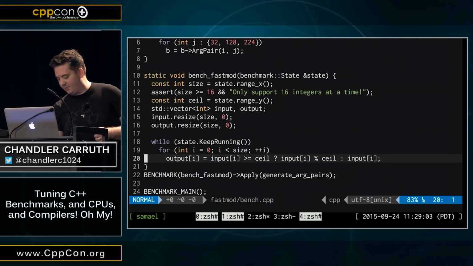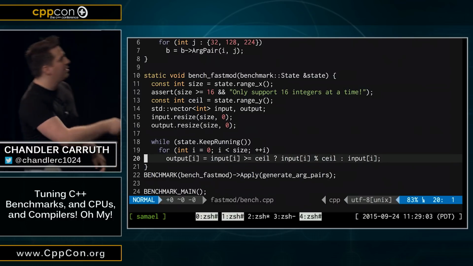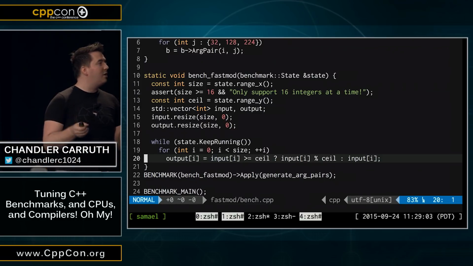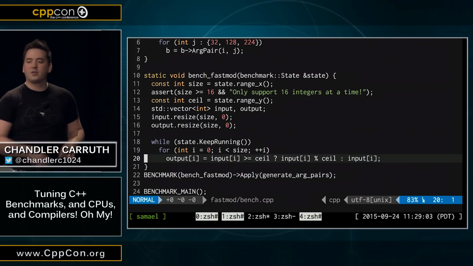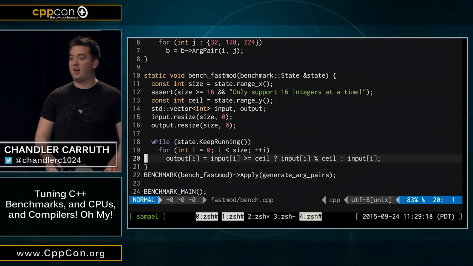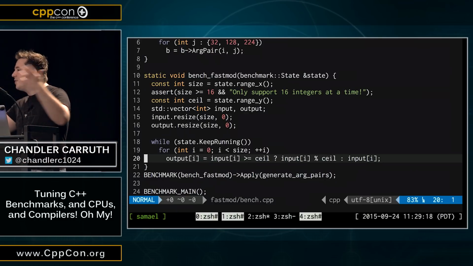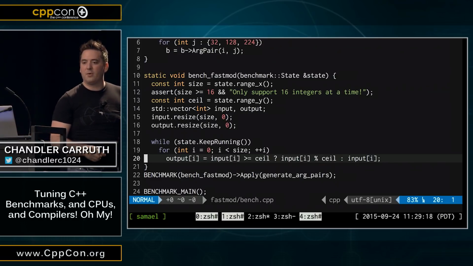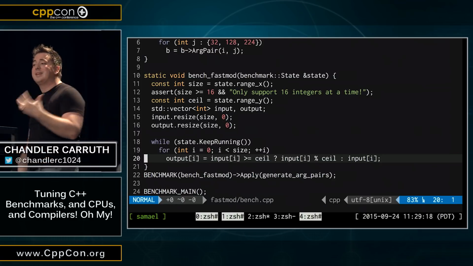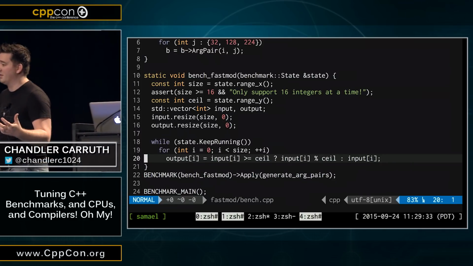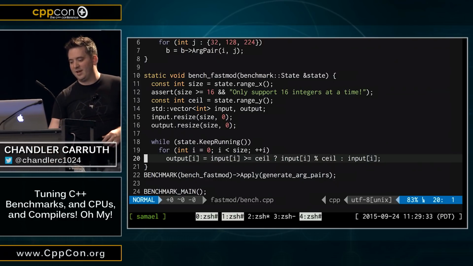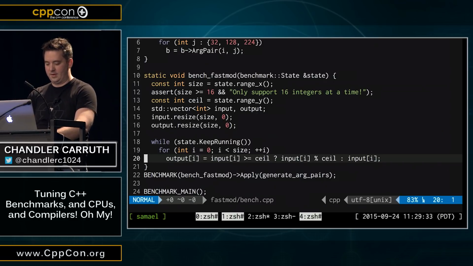And here it is. Folks, this is amazing. You guys mark this down, okay? So we've got an output and an input. We're going to take that input, and if the input is greater than or equal to my ceiling, I'm going to do a modulo. But if it's not, I'm just going to use the input directly. See what I did? It's awesome. It's fantastic, right? Now I'm assuming all of these are positive numbers. That's not relevant to this example. But this is going to be faster than just doing a modulo, because modulo is really, really expensive on x86 processors, insanely expensive. So we can just bypass it some of the time. This will be great. Let's look at what happens when we actually benchmark this.